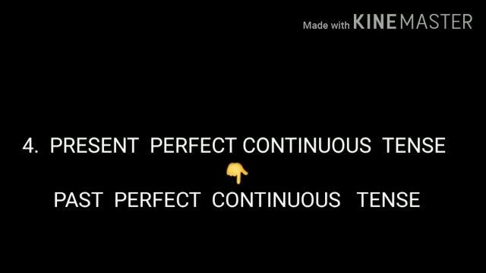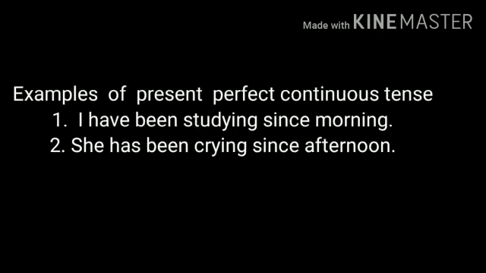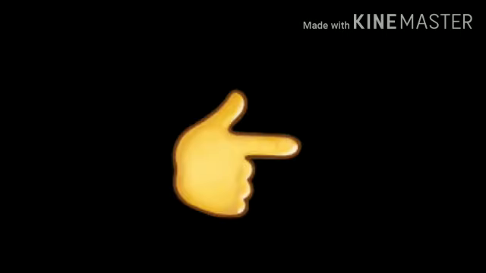Present perfect continuous in direct speech becomes past perfect continuous in indirect speech. So, he said, "I have been eating rice," will become he said that he had been eating rice.